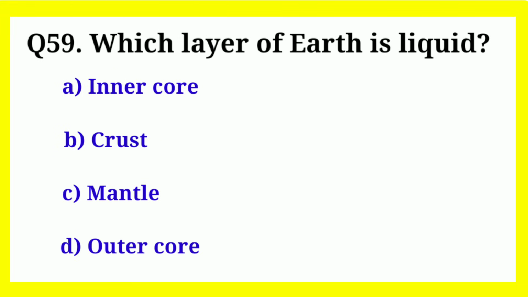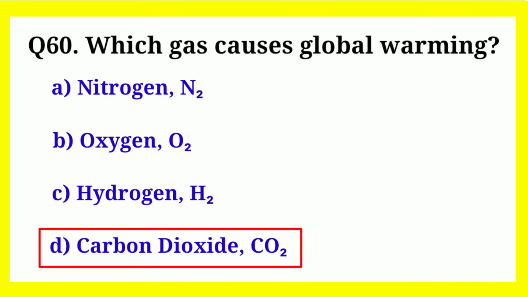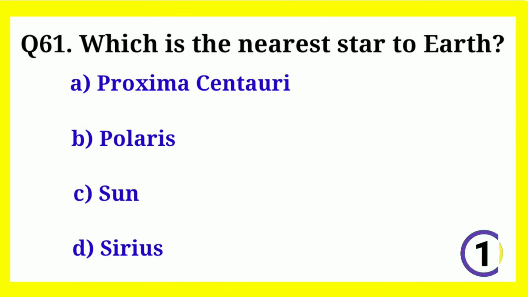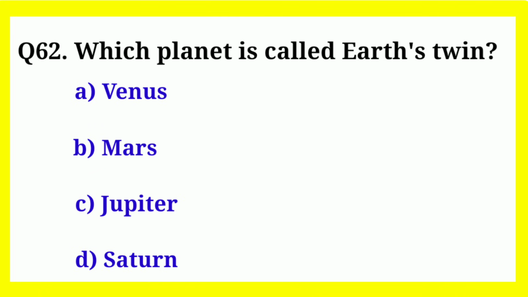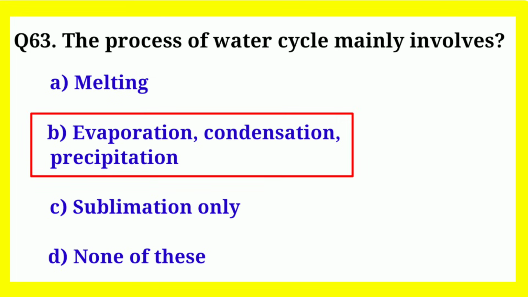Which layer of Earth is liquid? Correct answer is outer core. Which gas causes global warming? Correct answer is carbon dioxide. Which is the nearest star to Earth? Correct answer is Sun. Which planet is called Earth's twin? Correct answer is Venus. The process of water cycle mainly involves? Correct answer is evaporation, condensation, precipitation.